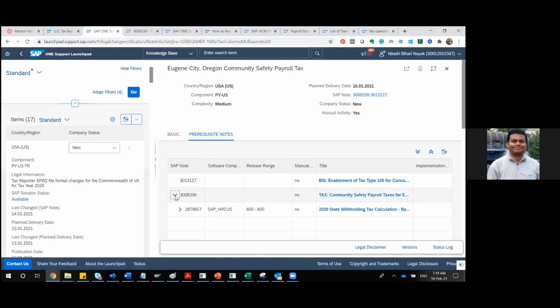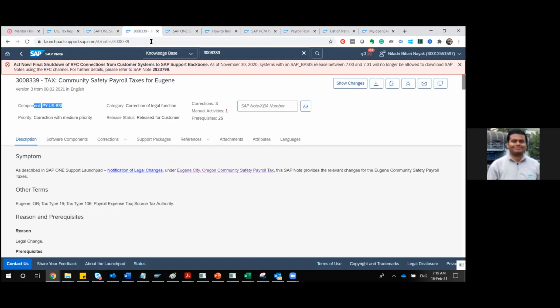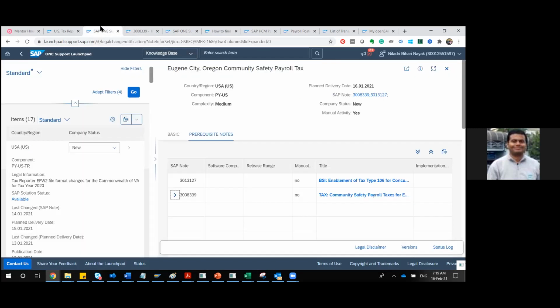3008-339. This note says manual no. As I was mentioning, the current note is saying manual activities yes, but for these two notes which are prerequisites, if I go there, this particular note actually says corrections 3. That means you have to apply some corrections through implementation. Through Basis, you can reach out to Basis. They will be implementing those kinds of notes. Up to this, it is clear, right?